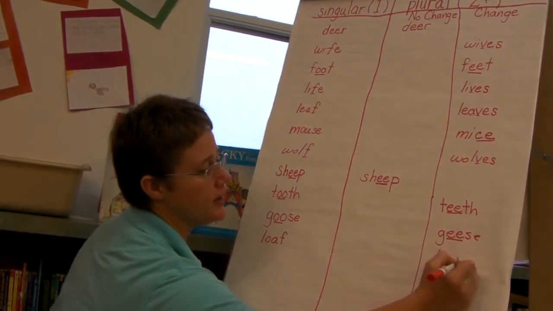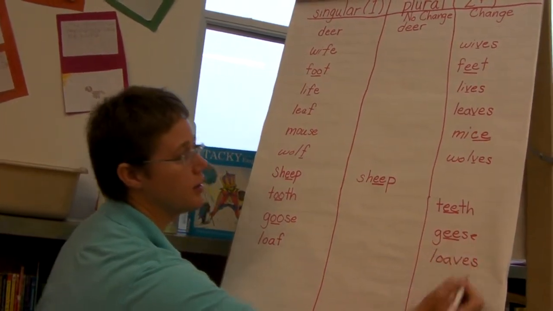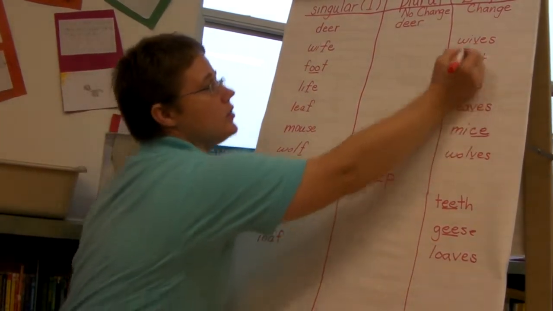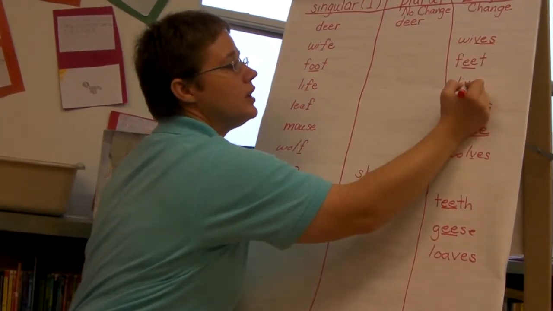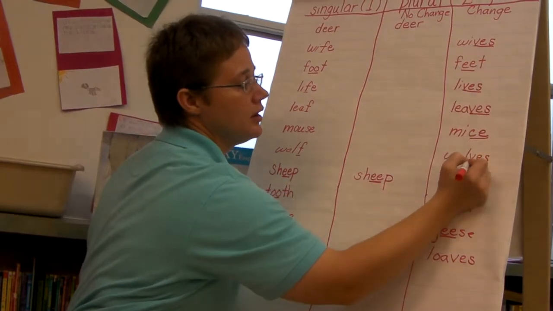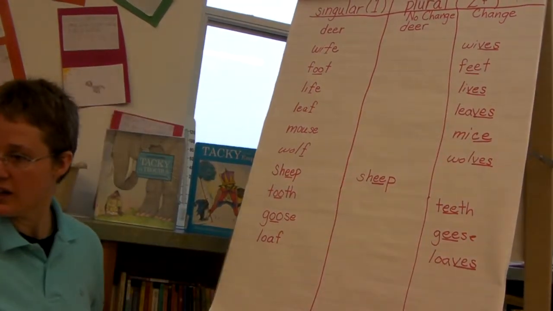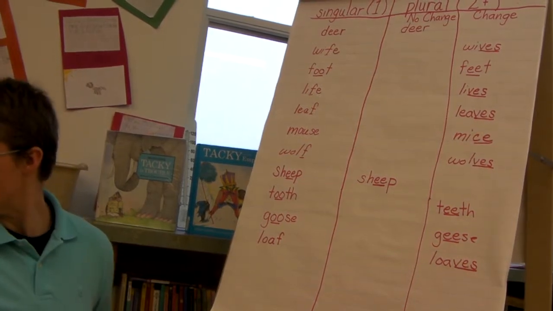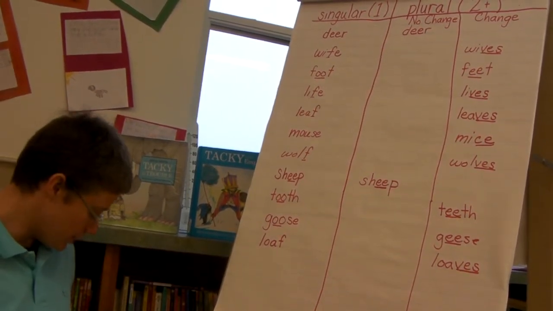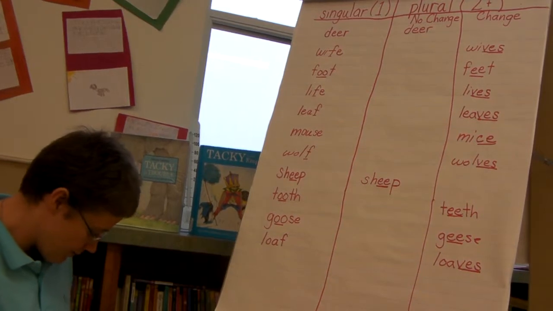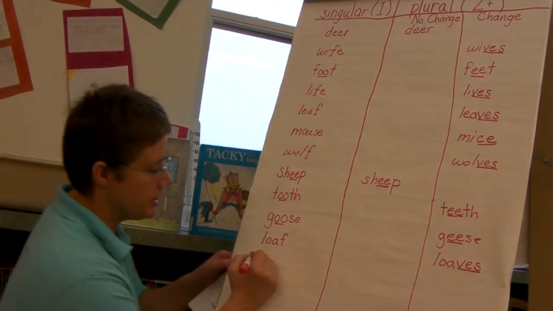L-O-A. Look at this. V-E-S. Okay? Just like this. V-E-S. So anytime it ends in the F there, it's changing to a V-E-S. Okay, that's a good pattern for you to remember. Loaf goes to loaves.